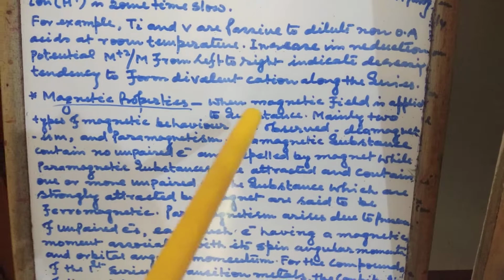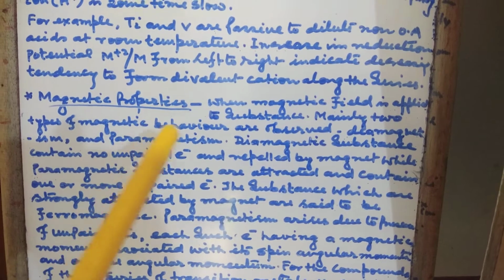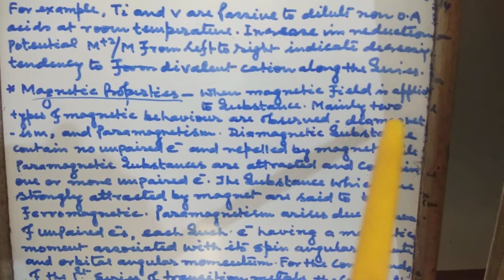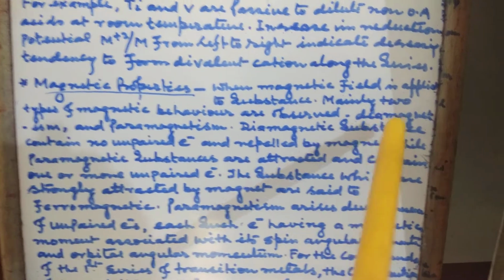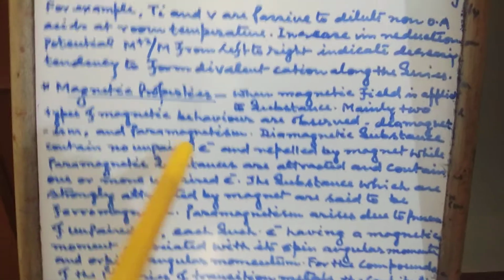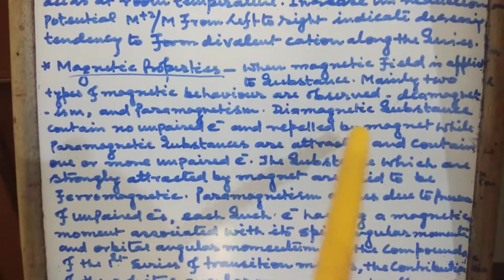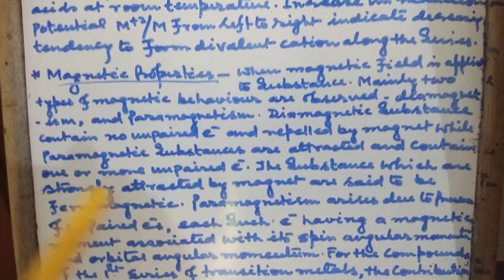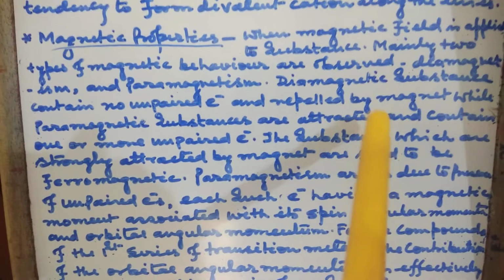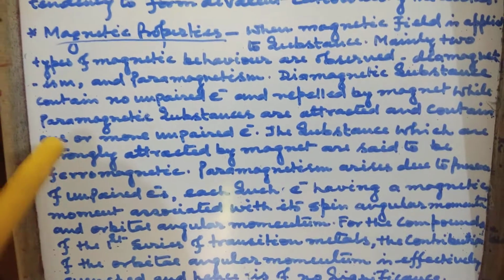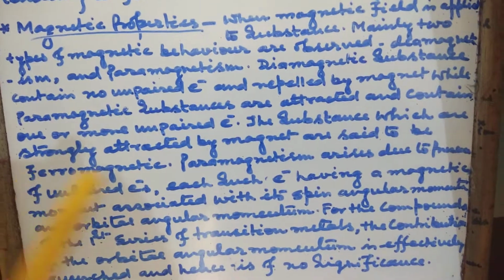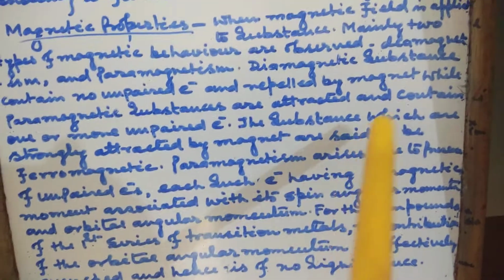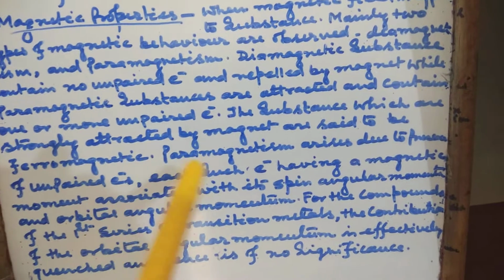When a magnetic field is applied to a substance, mainly two types of magnetic behavior are observed: diamagnetism and paramagnetism. Diamagnetic substances contain no unpaired electron and are repelled by magnet, while paramagnetic substances are attracted and contain one or more unpaired electrons. The substances which are strongly attracted by magnet are said to be ferromagnetic.